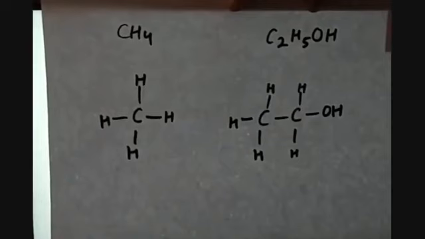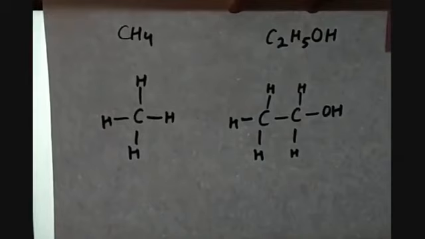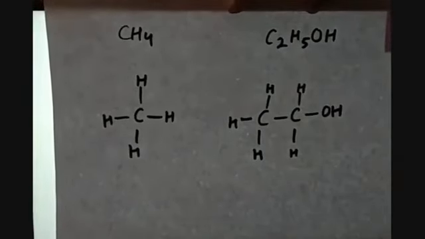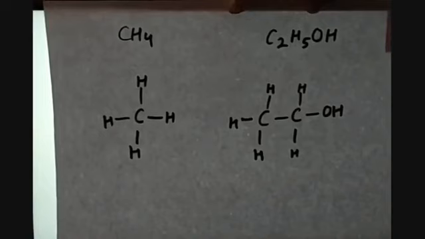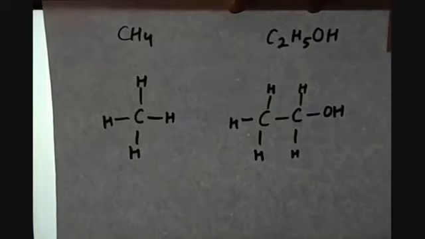These are the structures for methane and ethanol. Methane CH4, where carbon is bonded with 4 other hydrogen atoms, whereas in ethanol 2 carbon atoms are arranged with 5 hydrogen and 1 oxygen atom. This oxygen atom is further attached with hydrogen, which is forming alcohol functional group. That is why this is called ethanol.